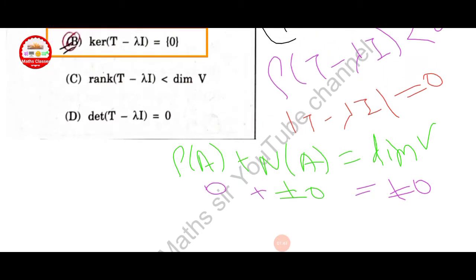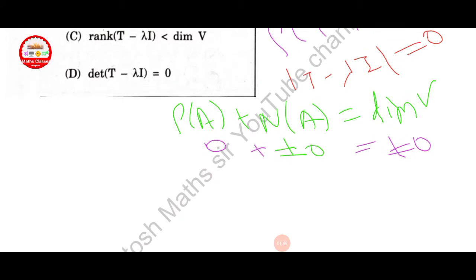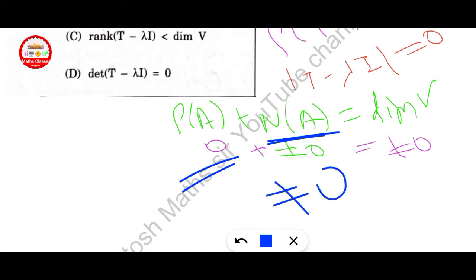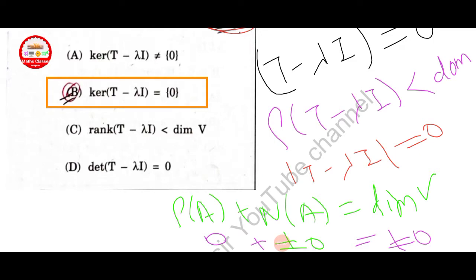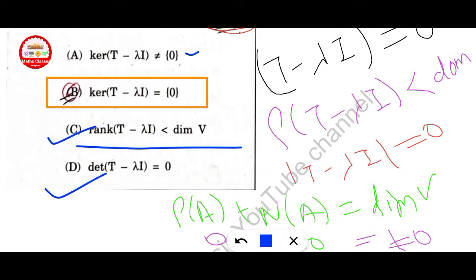Here lambda is an eigenvalue, so rank is not equal to dimension of V, and nullity of A is non-zero because lambda is an eigenvalue. So option B is the correct here: kernel of T minus lambda is non-zero. And option C is given, rank of T minus lambda is less than dimension of A, determinant of T minus lambda equal to 0. This is correct, this is correct, this is correct, but option B is not correct here.